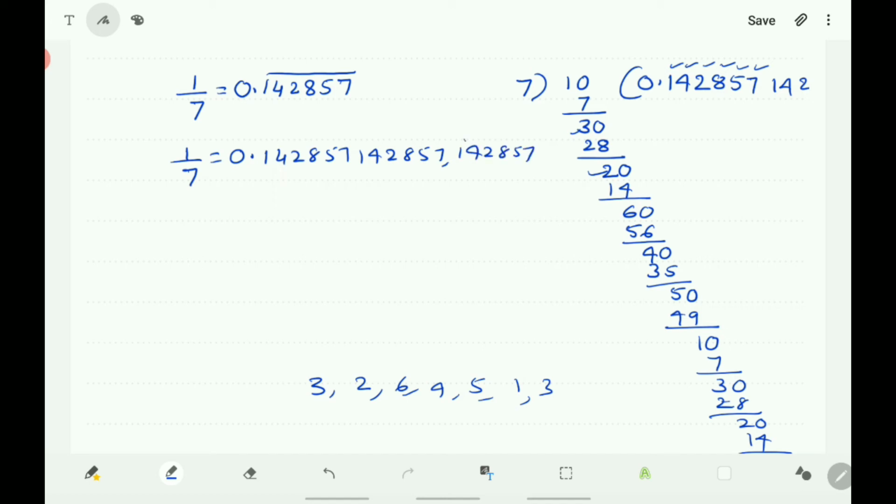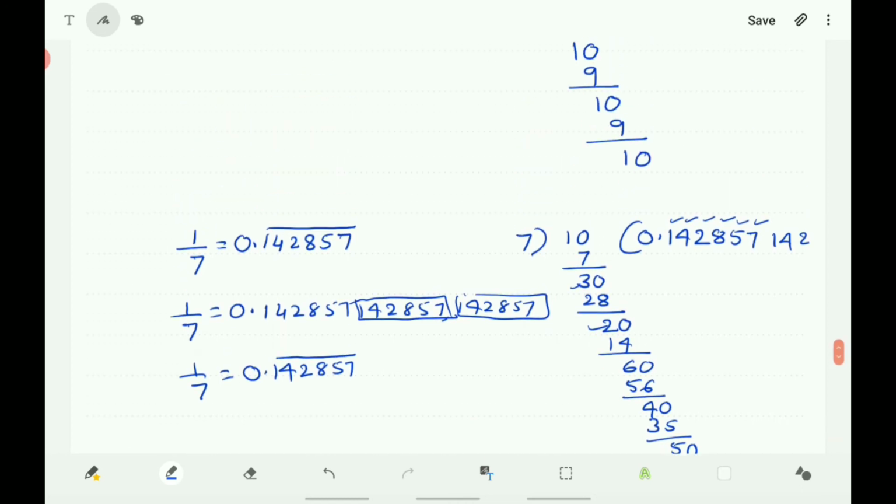Here same numbers are repeating in the same order. So you write 1 by 7 is equals to 0.142857, and all these are repeating. So this is the decimal expansion of 1 by 7, and this is also non-terminating and recurring decimal expansion.